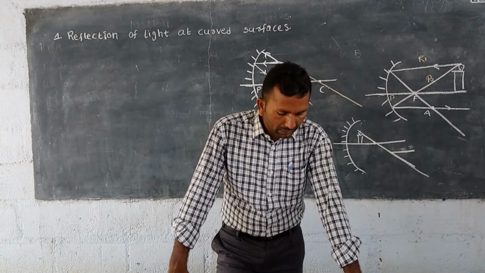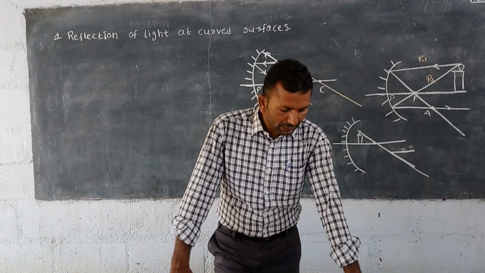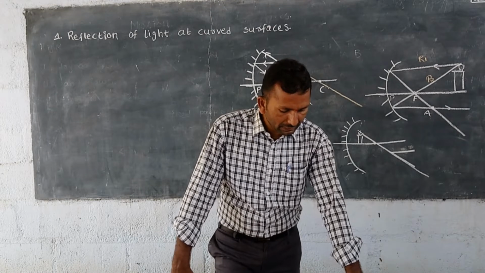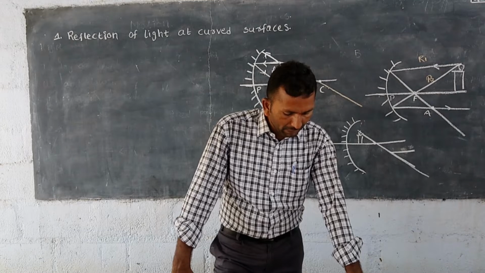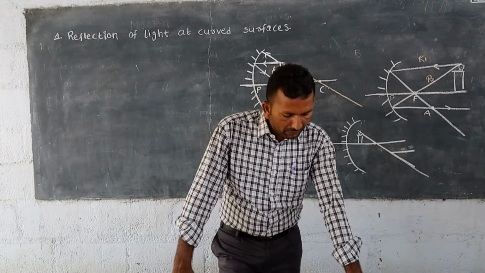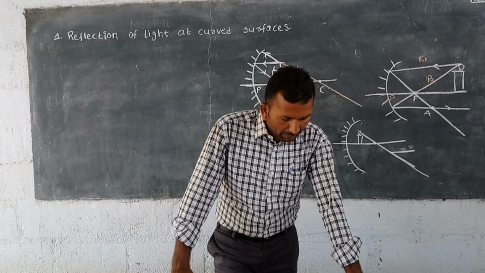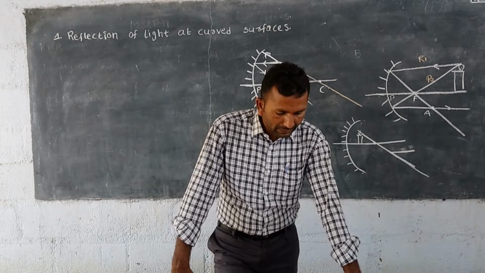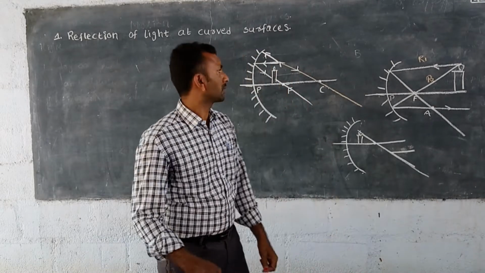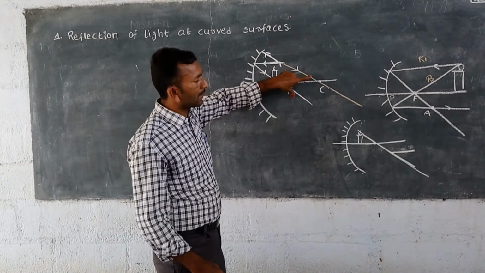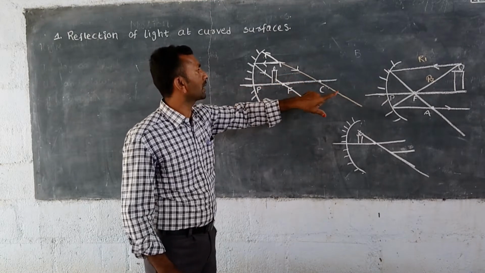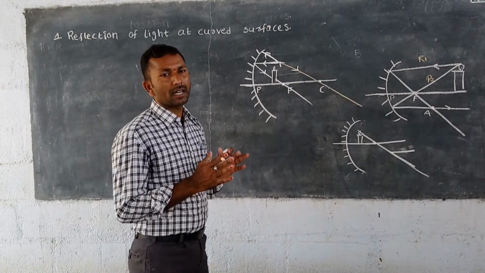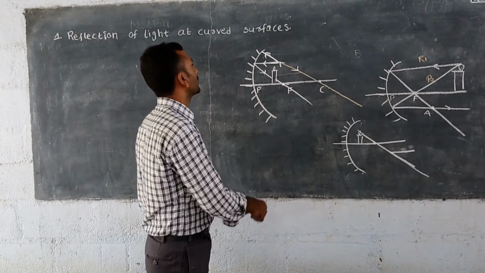When we look in the mirror, we are looking at these diverging reflected rays. They appear to be coming from one point. We can guess the point by extending the rays backwards as shown in the figure. The image does not really exist the way we see in other cases, but it is visible to us. So here these two light rays are diverging from each other. That's why there is no chance for them to meet, and that's why, as in the first case, if you want to get the image, we extend the light rays backward.